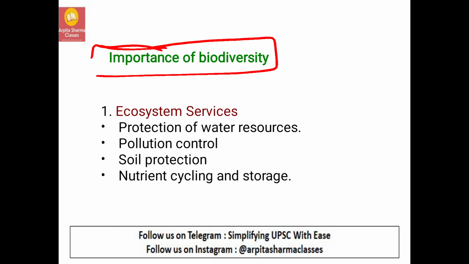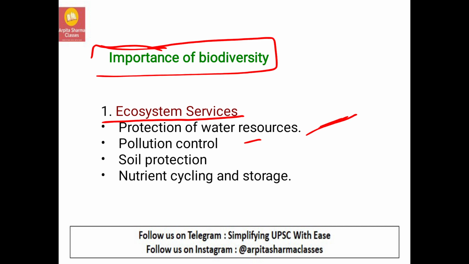Like protection of water resources will be done by it. It will maintain the hydrological cycles. It will regulate and stabilize the runoff of water. It will act as a buffer against extreme events like floods and droughts. So this ecosystem is going to provide us the protection of water resources.